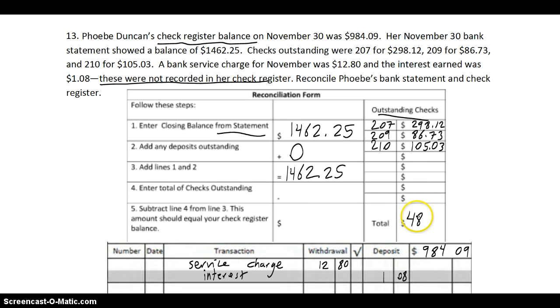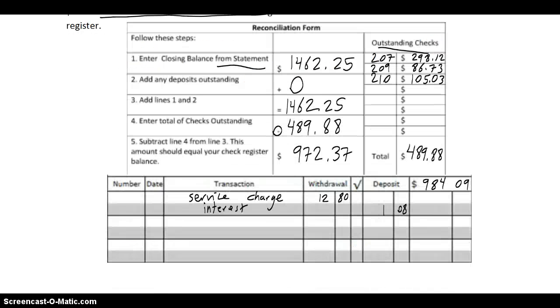You should get $489.88. So you bring that over here to line 4, and then subtract those 2. Remember, subtraction again. And you get a new balance of $972.37. We hope, when we do the check register, that we get the same amount. So let's go ahead and subtract the $12.80.